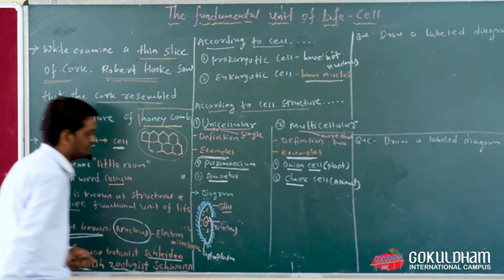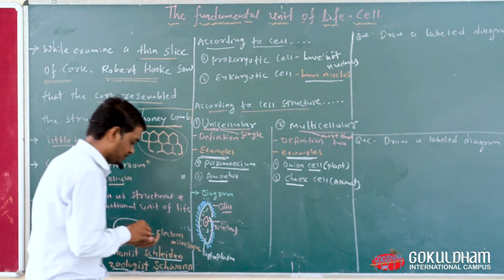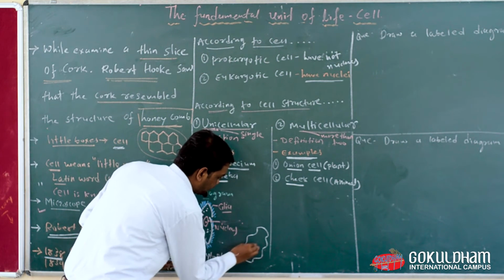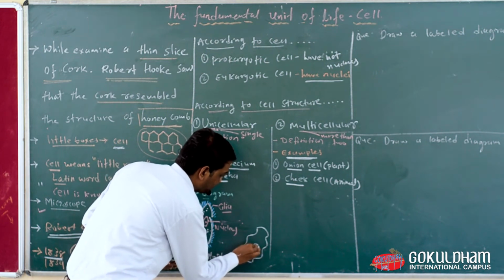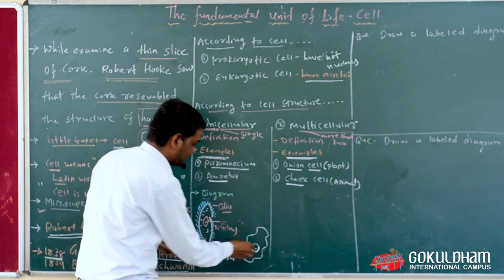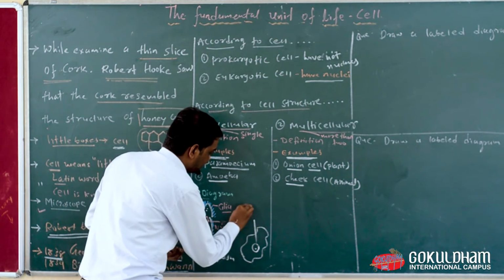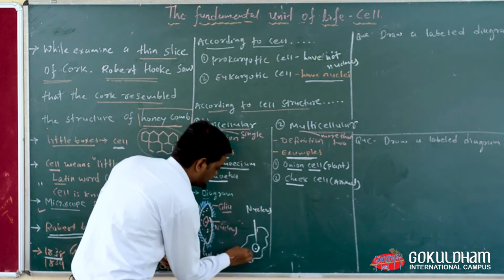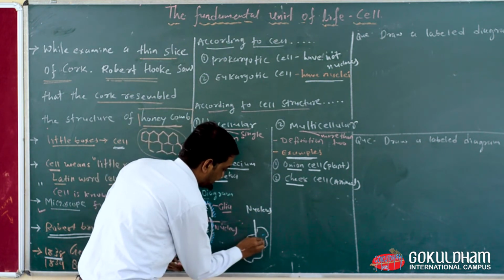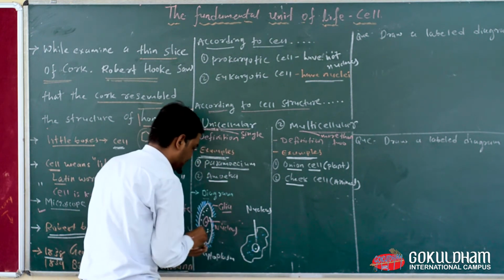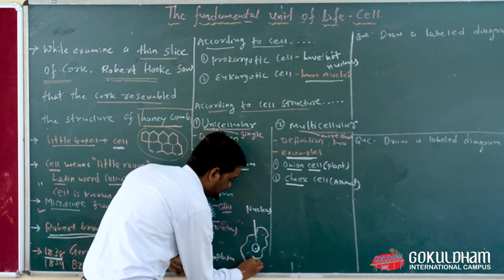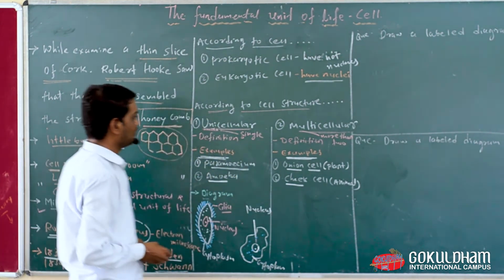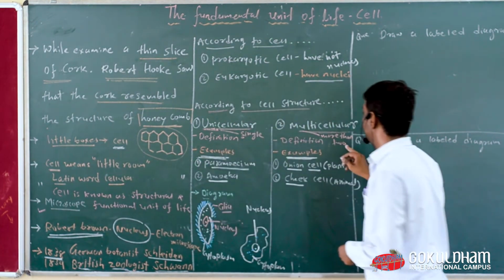Okay, so now this is the structure of Paramecium, and then another structure, everyone look here, amoeba. Okay, so in amoeba we have one and only one cell. This one is known as nucleus and this one is known as cytoplasm. So this is the structure of amoeba. Now we are going to see multicellular organism.